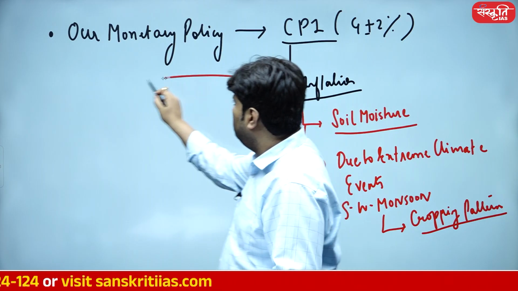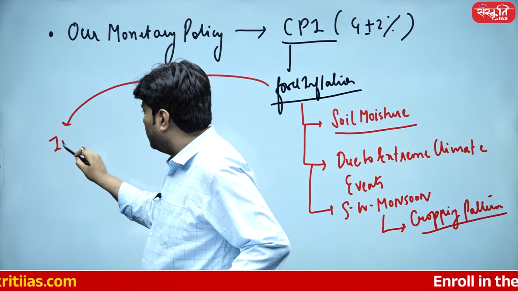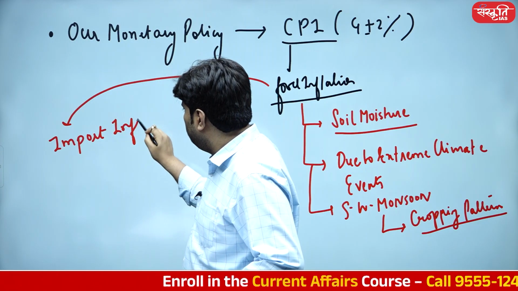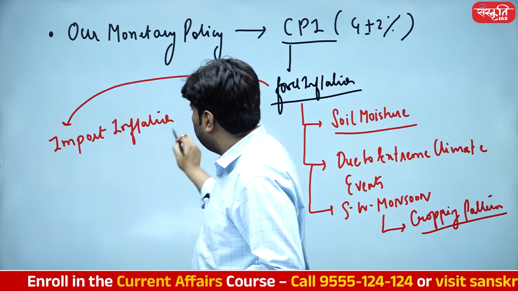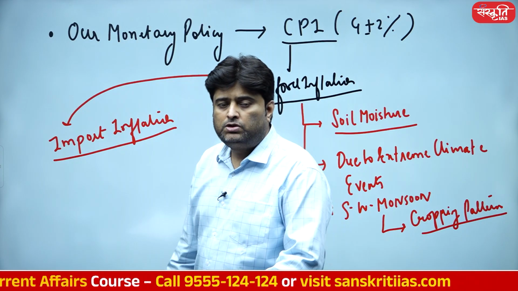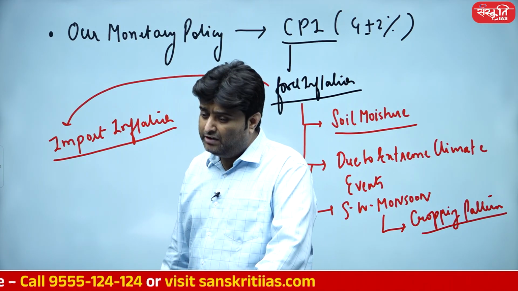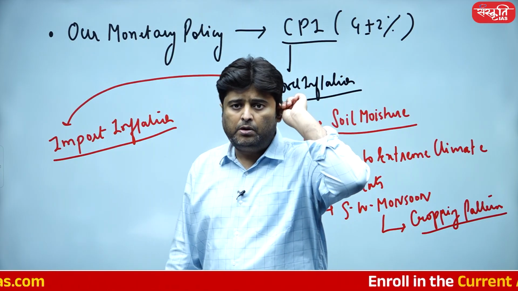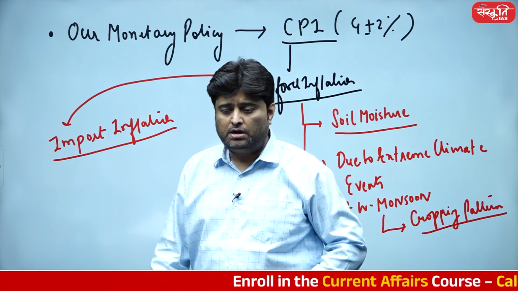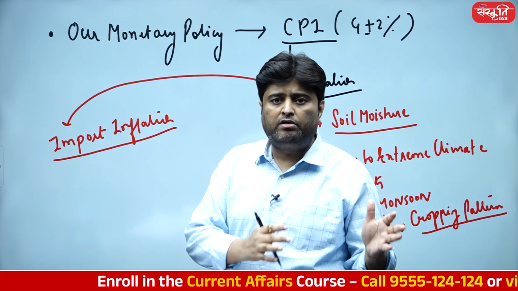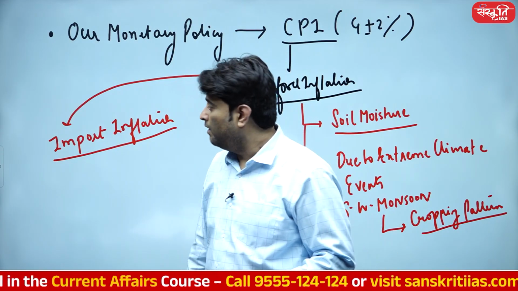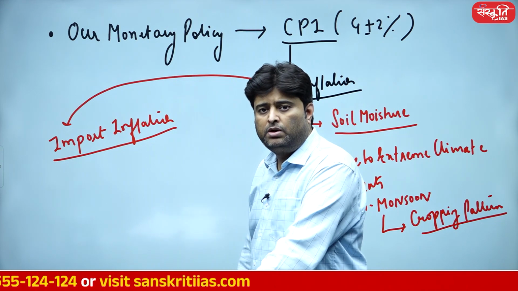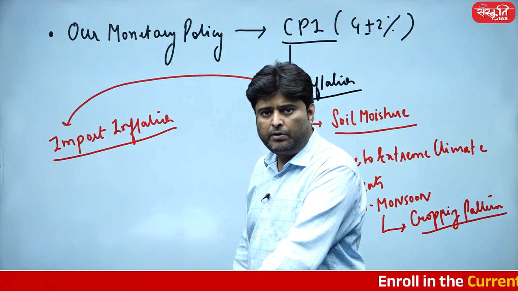One more important point, Shaktikant Das was always correct when he used to say that our food inflation is also due to a lot of imported inflation factor. We are a self-sufficient country in terms of the total agriculture production. We are producing a good amount of Rabi and Kharif crops. But the nutrient-rich crops should be our primary focus. But look at the very fact that imported inflation is also wreaking havoc on our potential.